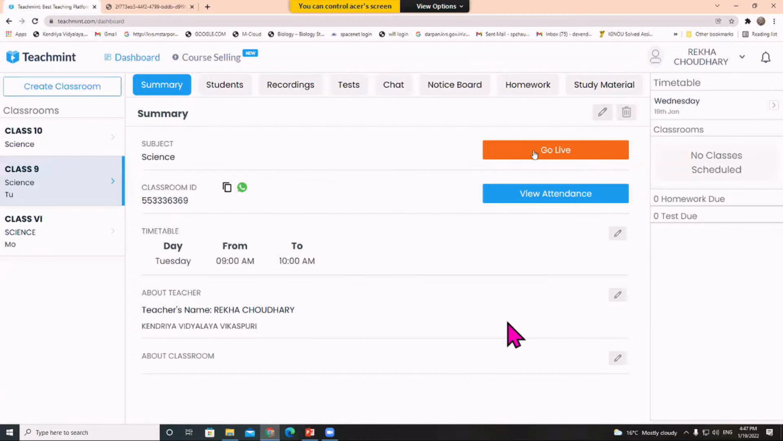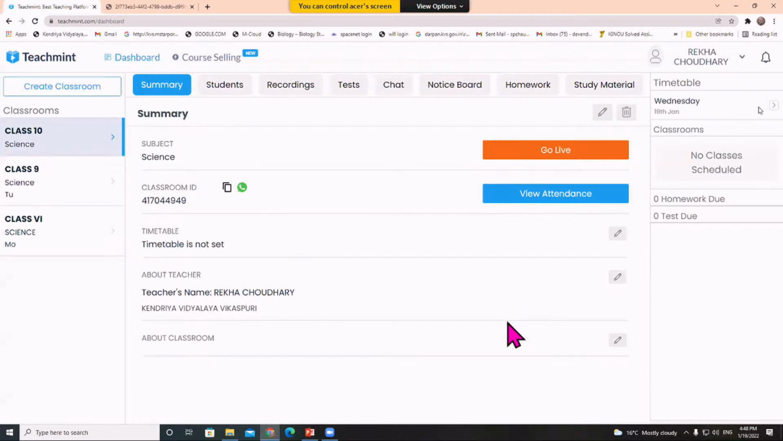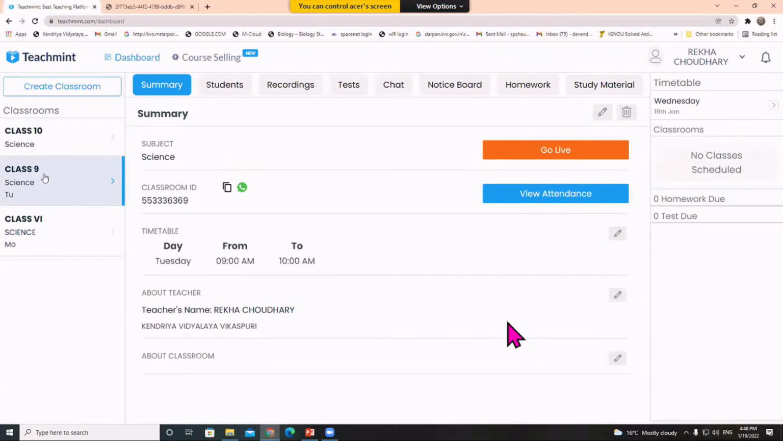You can take live classes at any point of time, and suppose you have your timetable, it will show you the time schedule here. So timetable, the day, classes, homework due, test due. One more thing is there, attendance. As I said in the presentation part, it will give you automated attendance. How will it be available?